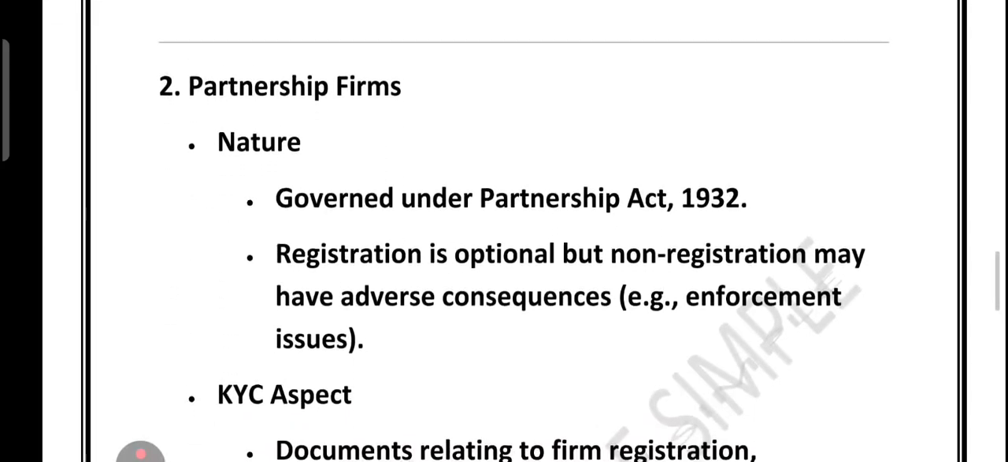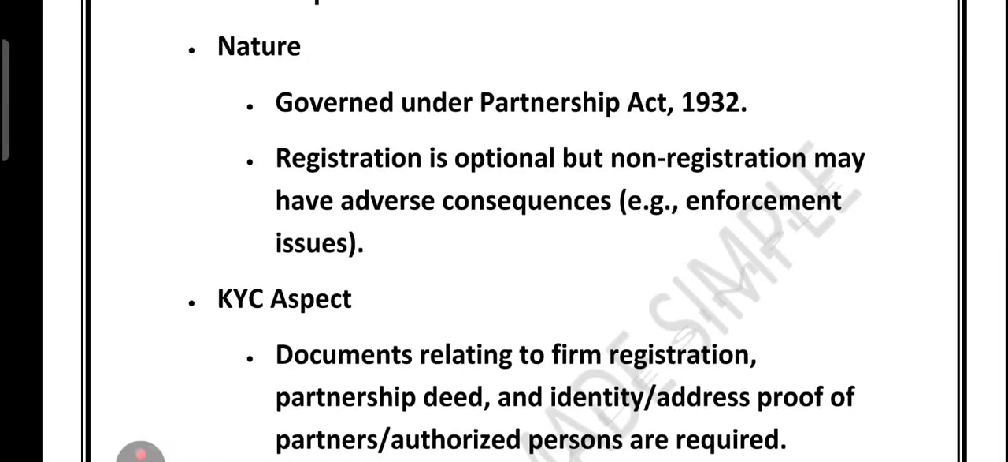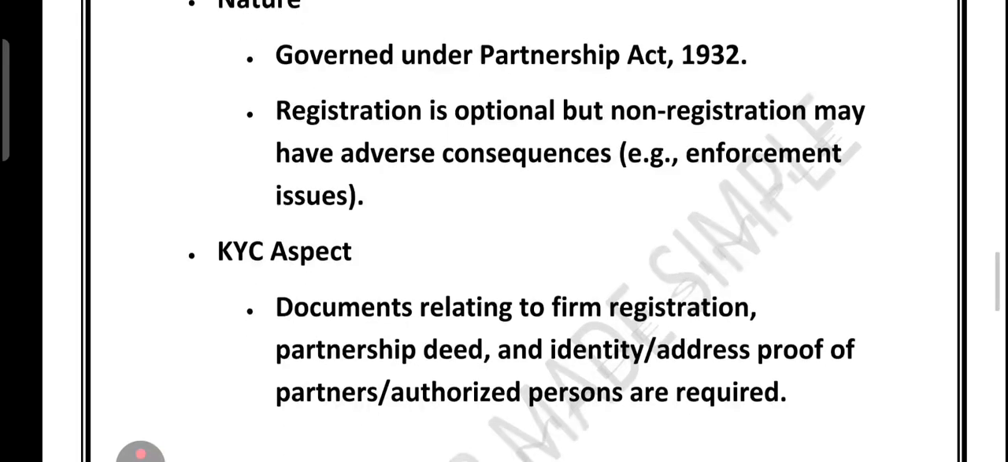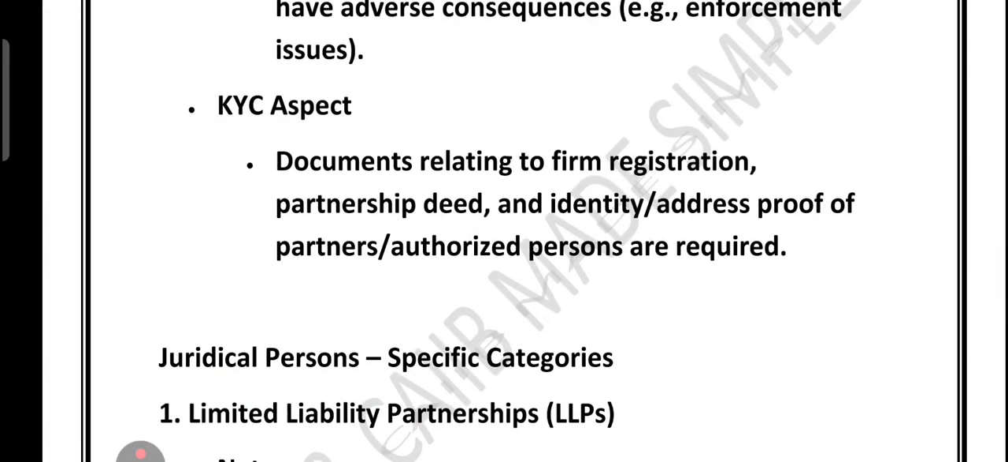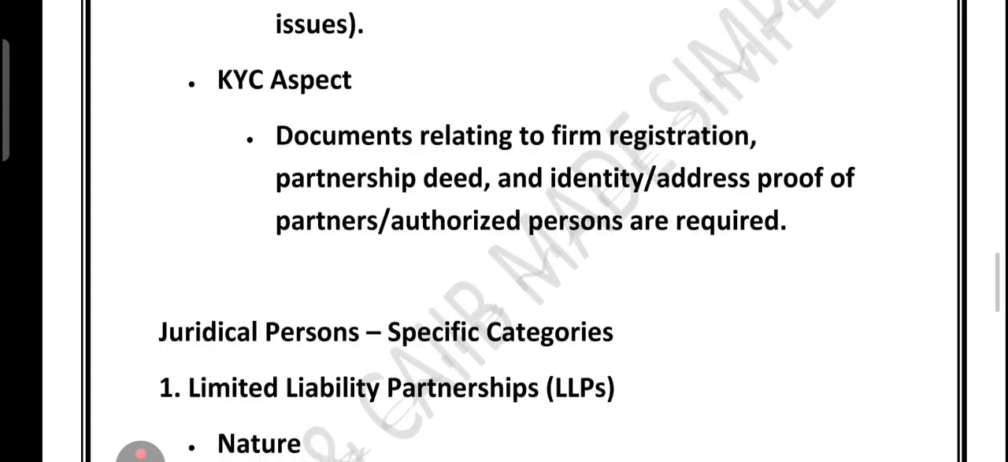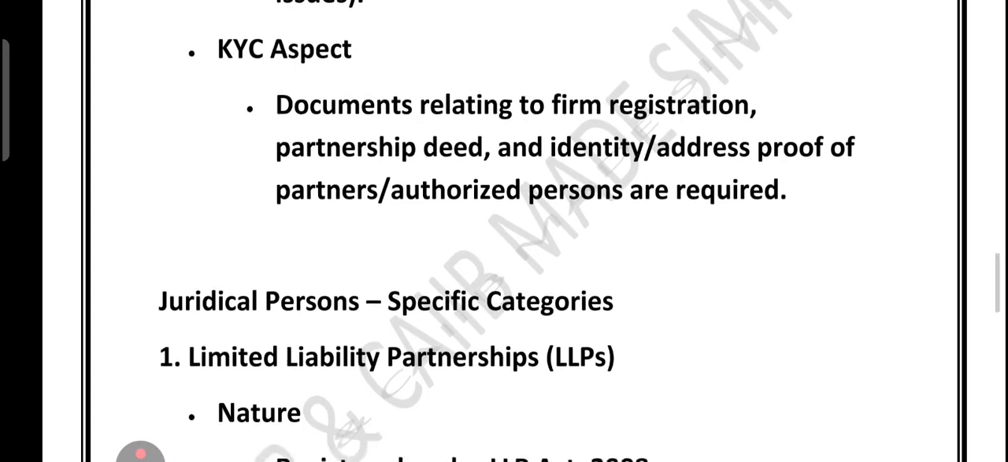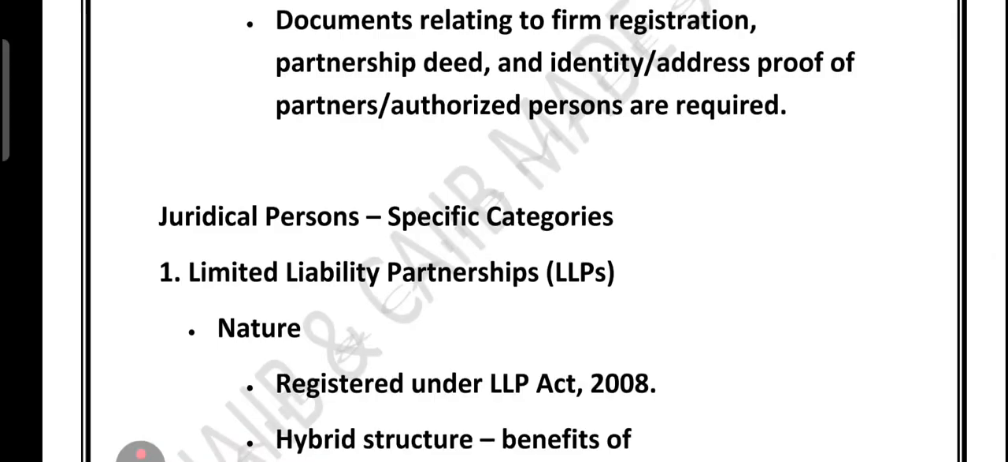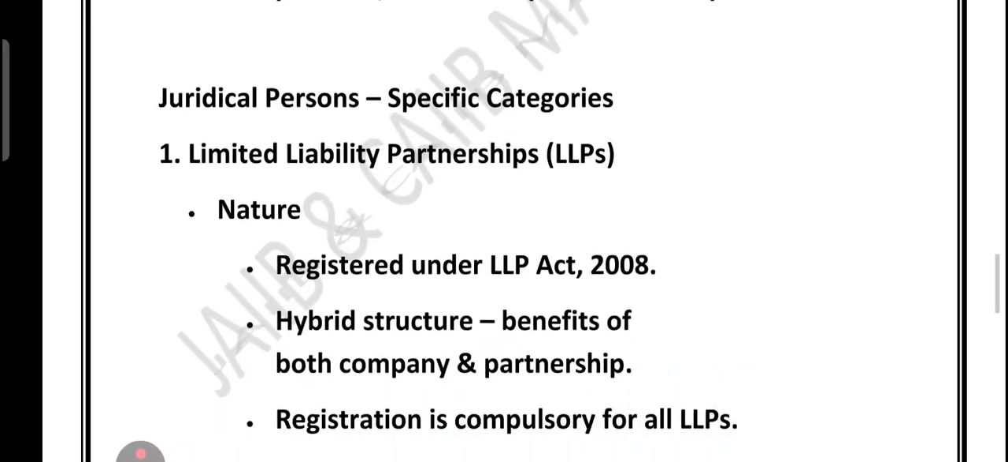What about the partnership firm? Partnership firms are governed under the Partnership Act 1932. Registration is optional, but non-registration may cause legal or enforcement issues. If you look at the KYC aspect, collect firm registration document, partnership deed, identity or address proof of partner, and of the authorized person. So in short, KYC for juridical person involves verifying both the entity and the natural person controlling it. Now, what is the meaning of juridical person?